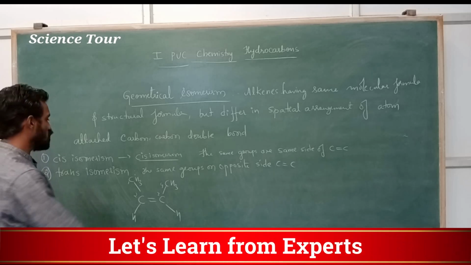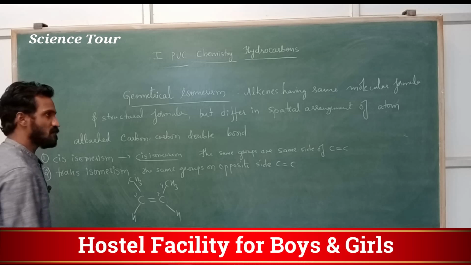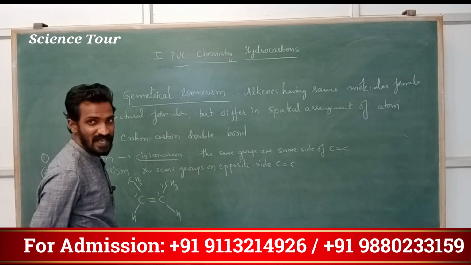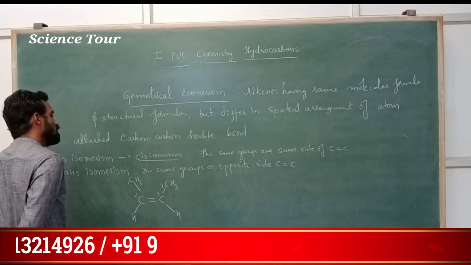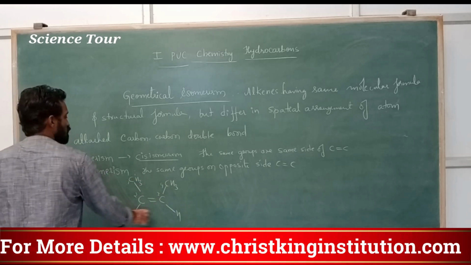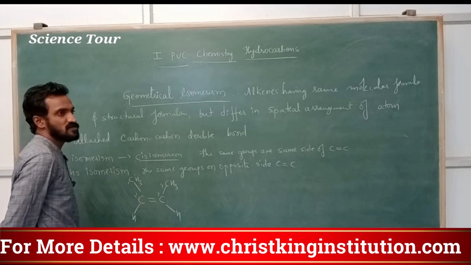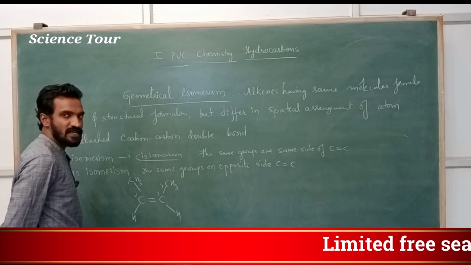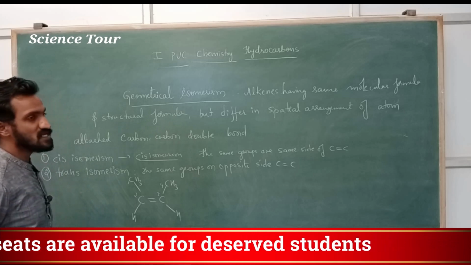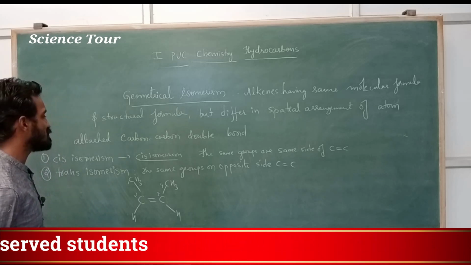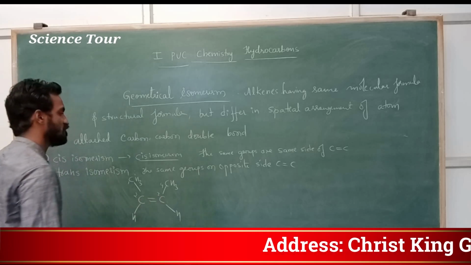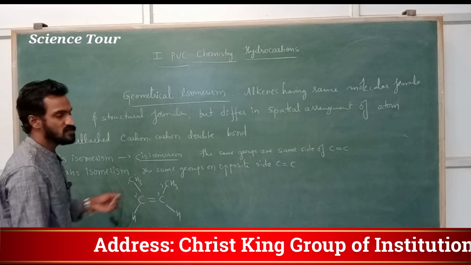Understood? When you bifurcate or separate, means cut into two halves, you are getting two equal halves. Here these methyl groups are the same groups. Two same groups are on the same side. Hydrogen, two same atoms or molecules are on the same side. You can write two same molecules or two same atoms or two same groups on the same side of the carbon carbon double bond, then it is called cis configuration. This is actually an example for cis configuration. This is the cis isomer.